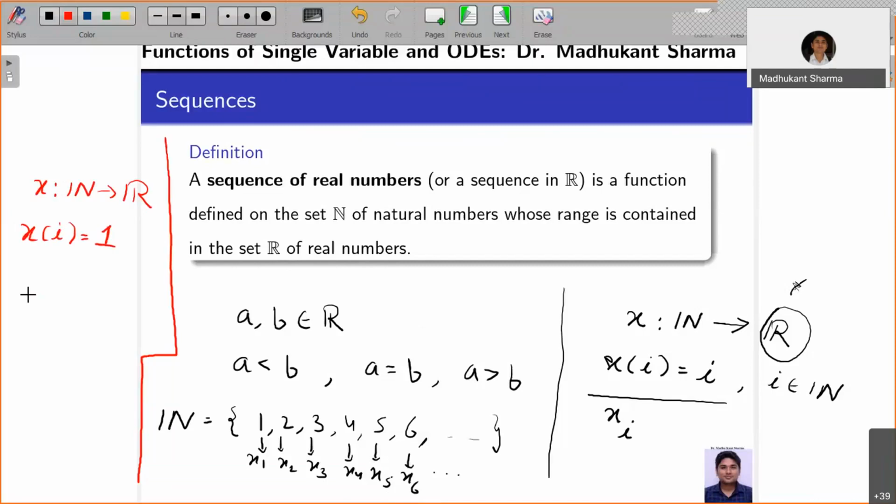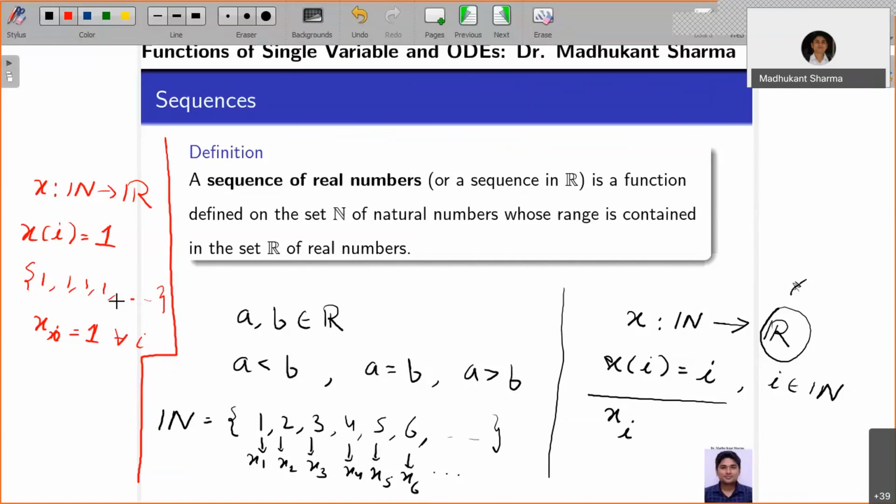So it's a constant sequence: 1, 1, 1, 1, and so on. So x_i equals 1 for all i. You will find different notations here. This is a constant sequence, not a set. If you wrote a set, it would be a singleton, just one. In a sequence, the terms may or may not be repeated.